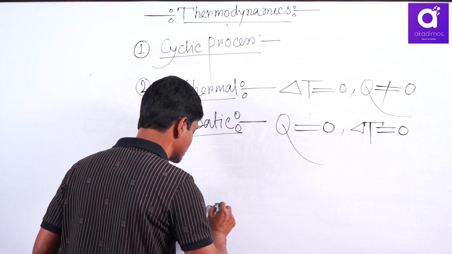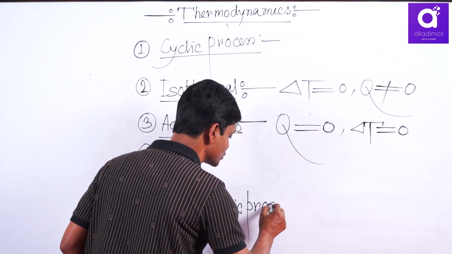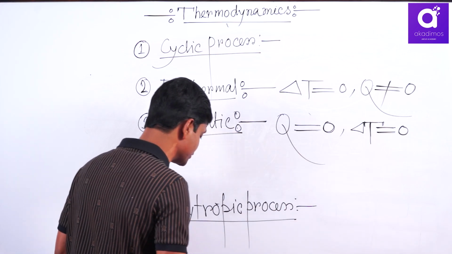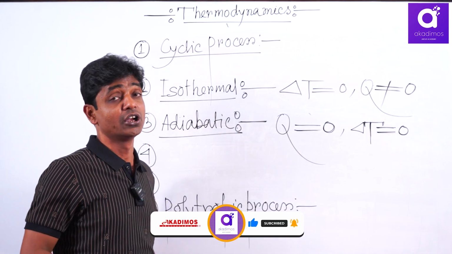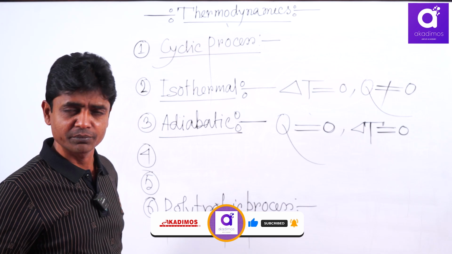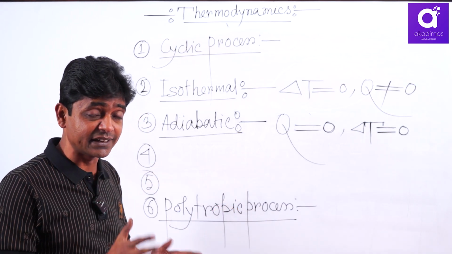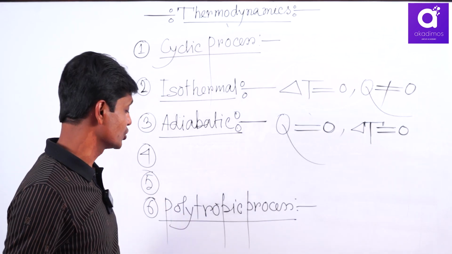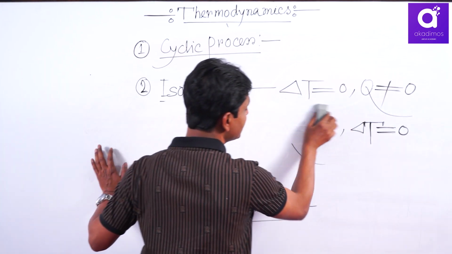Polytropic, remember, it is most important in physics actually. Polytropic process. What is a polytropic process? Actually, a polytropic process is the process whose fundamental definition is that throughout the change, pressure may be variable, volume variable, everything is variable, but at any instant, the heat capacity remains constant.